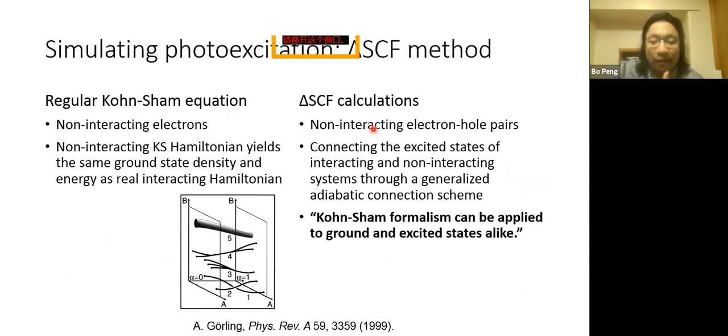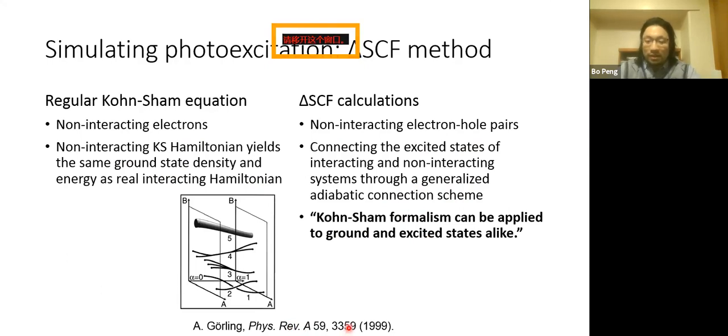And this delta SCF method also uses non-interacting electron-hole pairs, similar to regular Kohn-Sham equations. And we know that the non-interacting Kohn-Sham equation yields the same ground state as the real interacting Hamiltonian. And we can also extend this idea from non-interacting electron states to non-interacting electron-hole pairs. Based on a generalized adiabatic connection scheme, we can connect the excited states of the interacting and non-interacting systems to use this same Kohn-Sham equation to do the same.